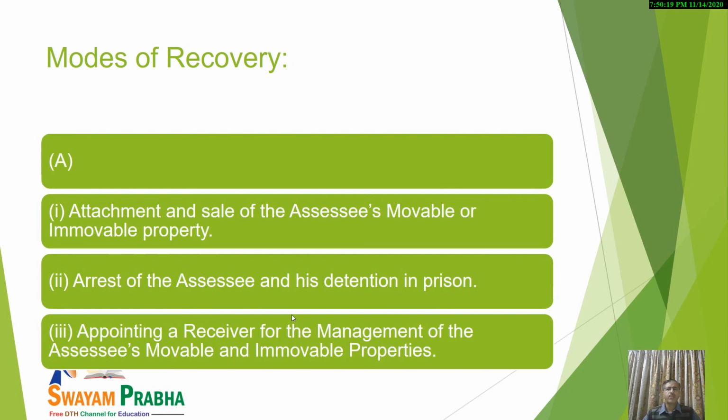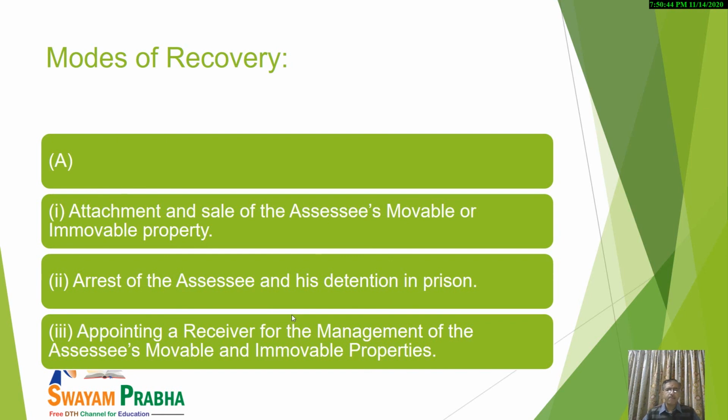Let us suppose you have sent the notice, and the assessee has received it. The notice has been served in a proper way, and the assessee has also received it, but still he is not paying the amount. Now, what to do? What are the possible modes of recovery for the income tax department?